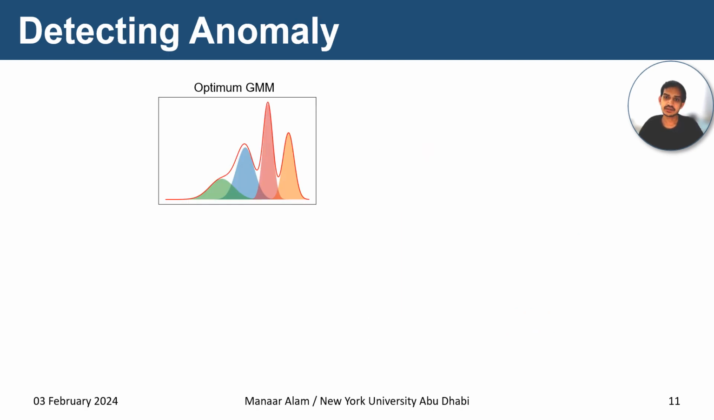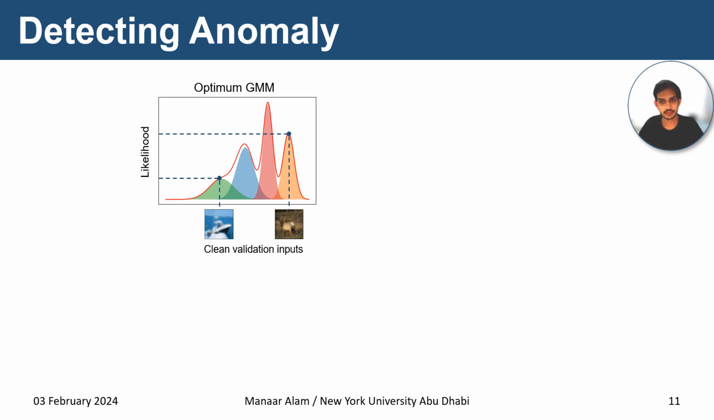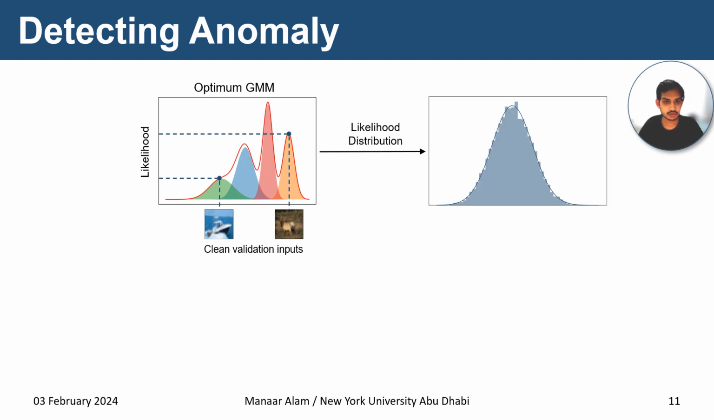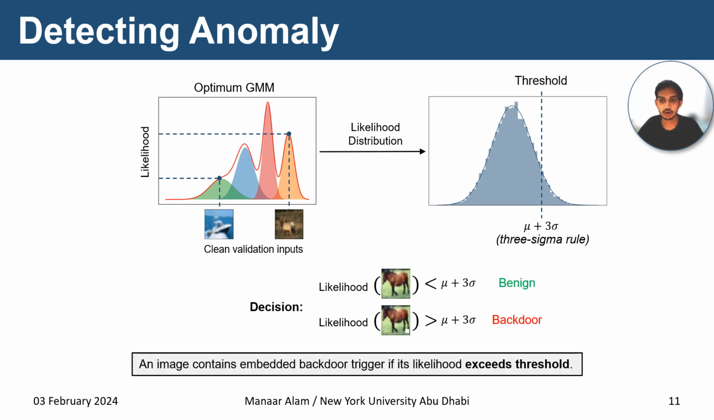Now, how do we detect this anomaly? We have the optimum GMM that was trained in the offline phase, and we have a set of clean validation inputs. We first compute the likelihood of these validation inputs from the GMM. Now we have a likelihood distribution for clean inputs. Then we compute the likelihood threshold based on the popular 3 sigma rule. We use this threshold for decision making. If the likelihood of the unknown input is less than the threshold, then we conclude the input as benign. Otherwise, we conclude that it has a backdoor trigger.